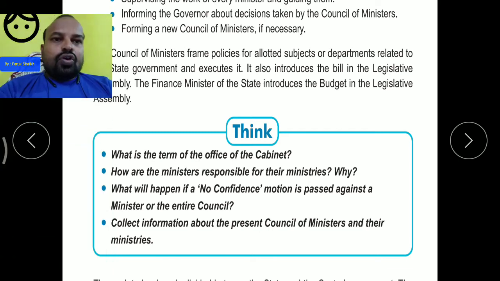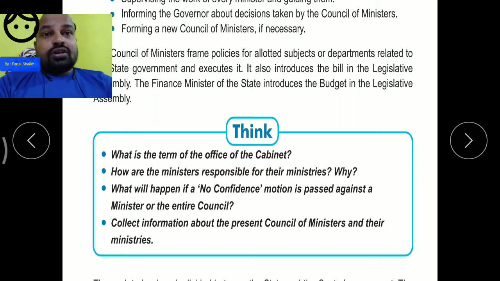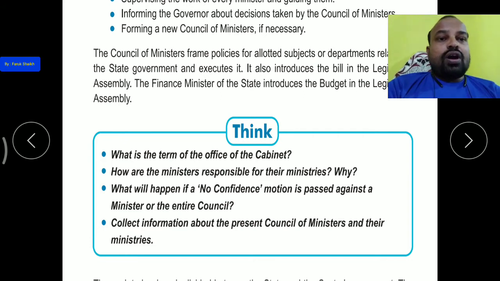Now think, what is the term of office of the cabinet? The cabinet runs according to the session. It depends on the Rashtrapati, the president, who can call it. How are the ministers responsible for their ministry? Why?